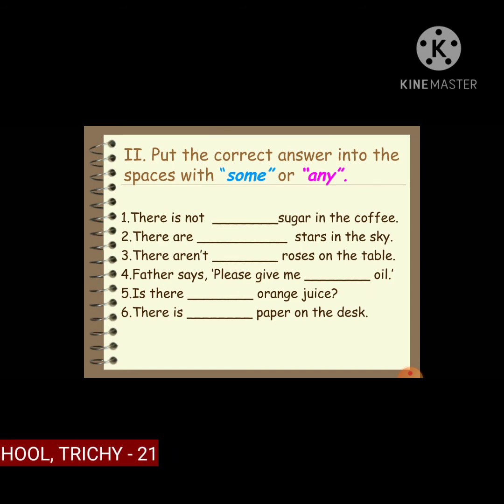So countable and uncountable, how do you use them correctly? We have to make it correctly. We have learned countable and uncountable nouns. Thank you.